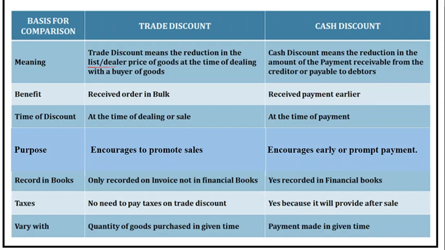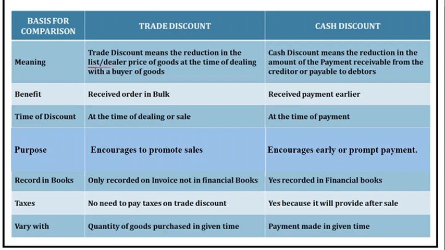That means when the amount is paid, if the debtor is ready to pay early, immediately, or before the time, and some discount is offered, that discount is called cash discount. So trade discount is provided when you receive an order in bulk. For the early payment, cash discount is there.